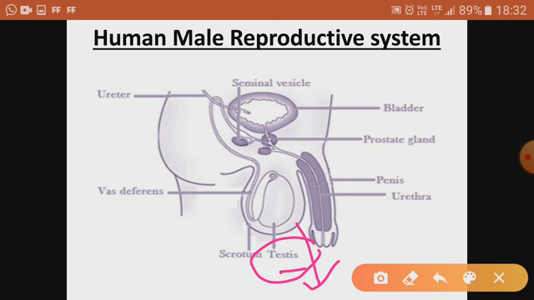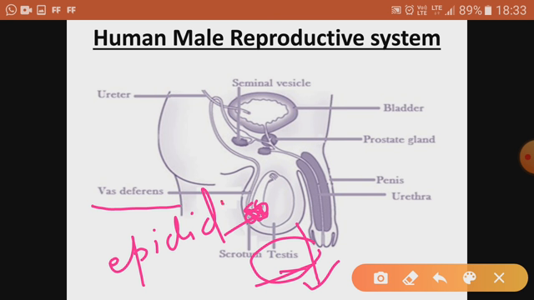Now the next one is, after testis we have the vas deferens, which is also known as the sperm duct. Before the vas deferens there is the epididymis, also a coiled structure. This is also very important. I will tell the importance later on, so we will move ahead. From the testis comes a coiled tube-like structure called epididymis, then the vas deferens, which is also called the sperm duct.